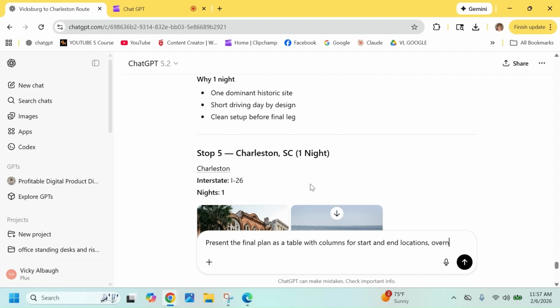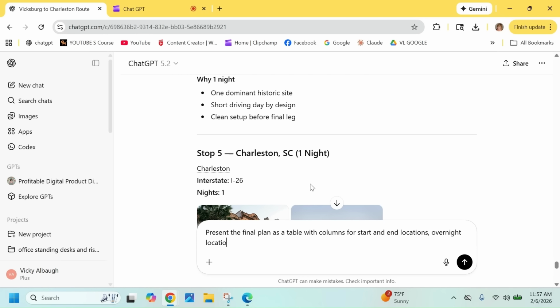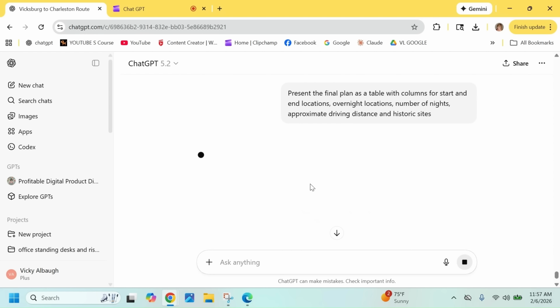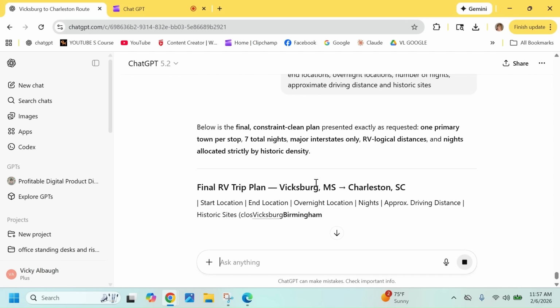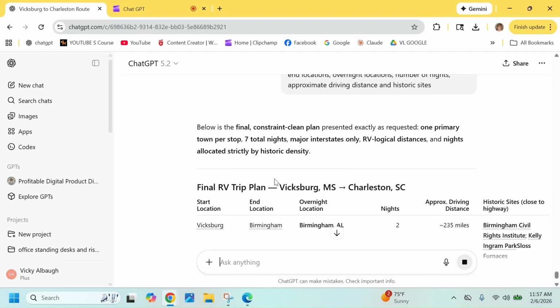overnight locations, number of nights, approximate driving distance, and historic sites. Okay, so I'm going to enter this. We're going to see a table up here. Tells us everything we need to know.